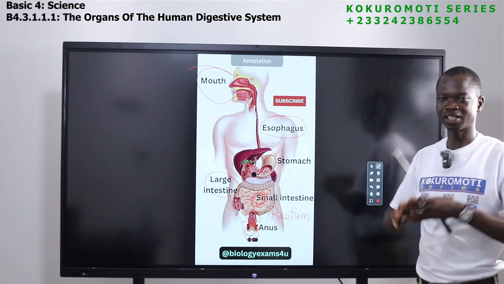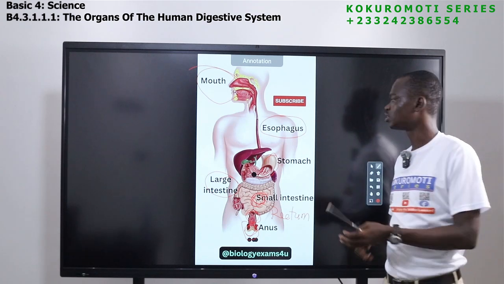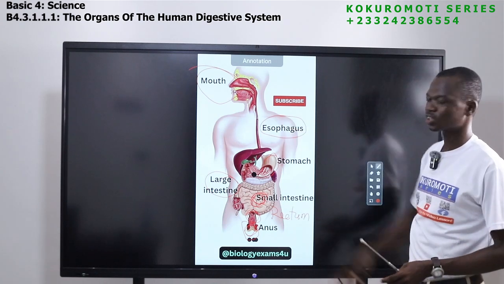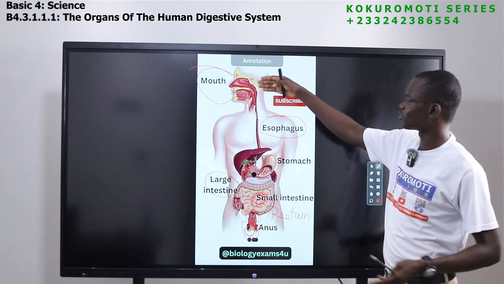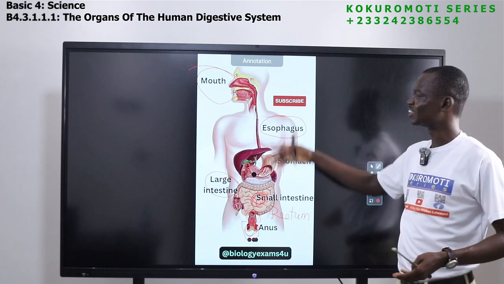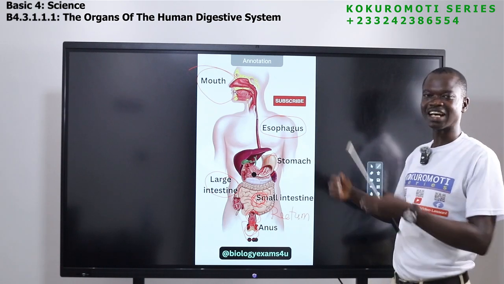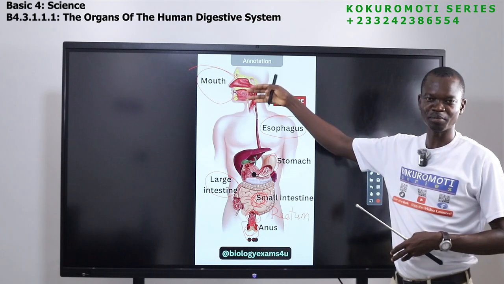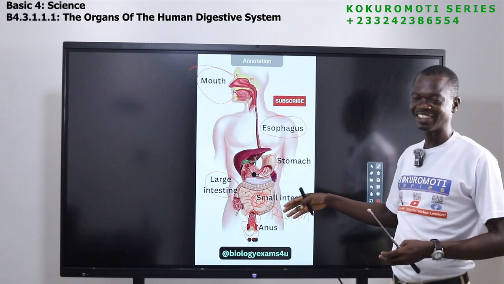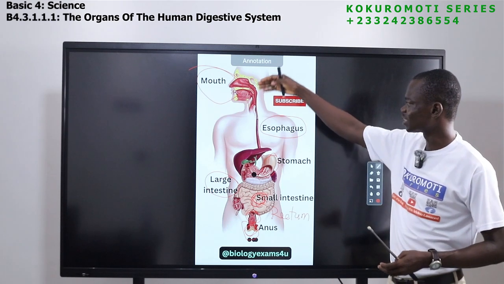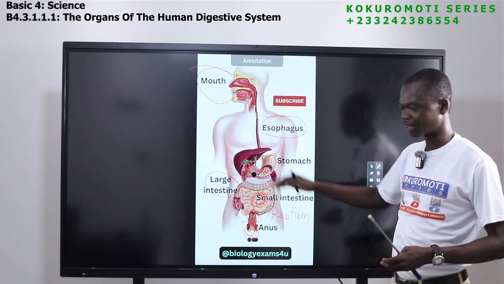They also help kill all germs in the food. Now when it comes to the esophagus, it is just a messenger. It sends the food from the mouth to the stomach. So it's just a long tube that carries the food from the mouth to the stomach. So the esophagus carries food from the mouth to the stomach.